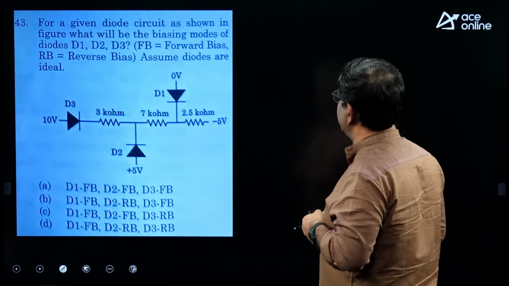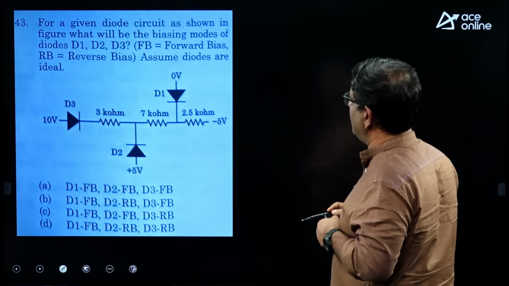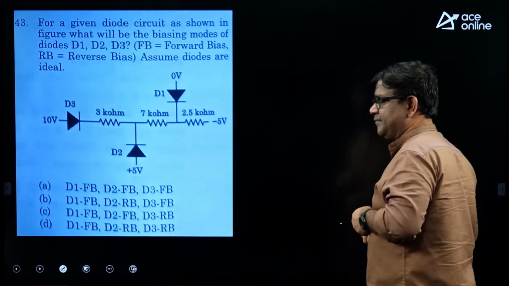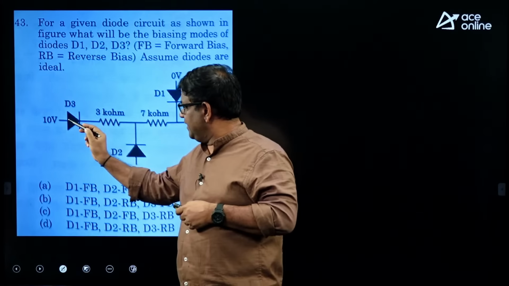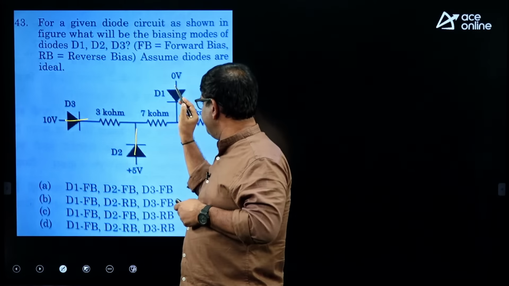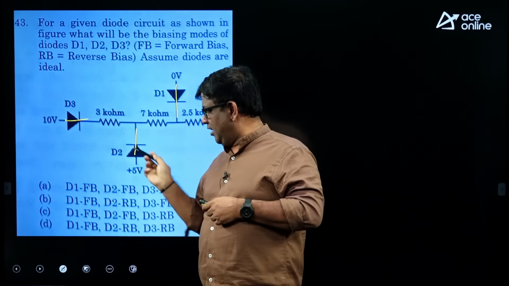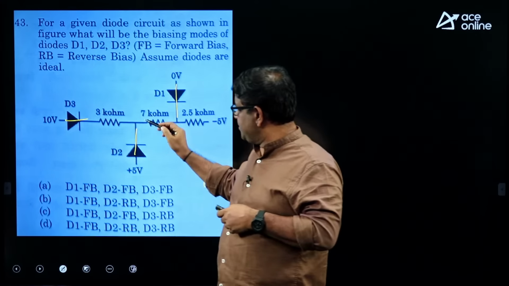For a given diode circuit, as shown in figure, what will be the biasing modes of D1, D2, D3? Assume diodes to be ideal. So, we know when is a diode on? A diode is on only when the current flowing through the diode is positive. So, if all the 3 currents of the diode are positive, then all the 3 diodes can be on. So, how do we solve this problem? Replace all diodes by short.